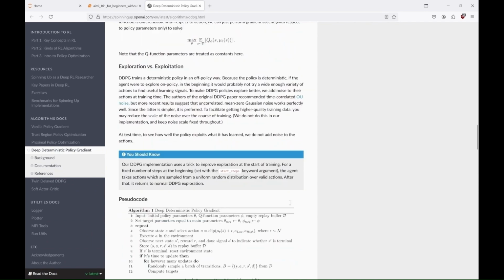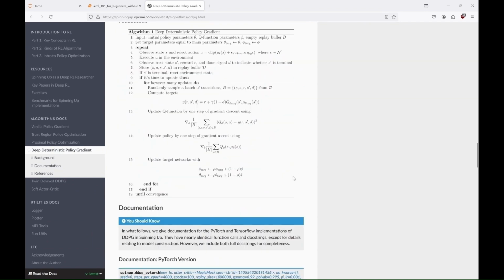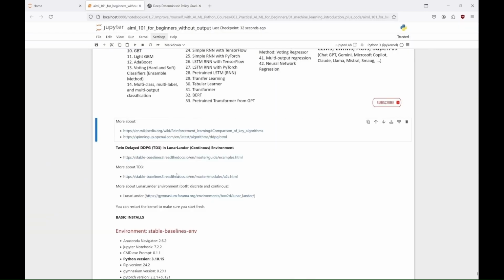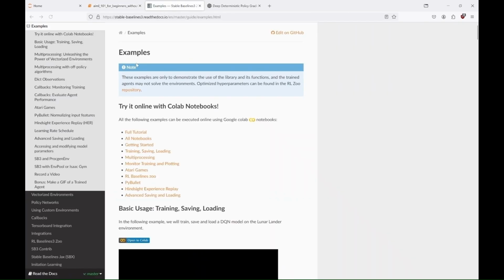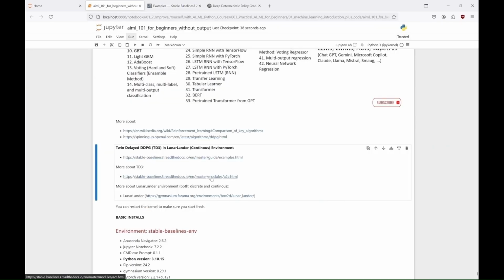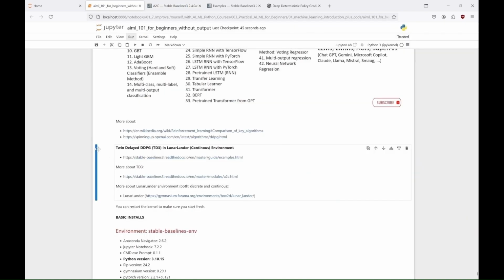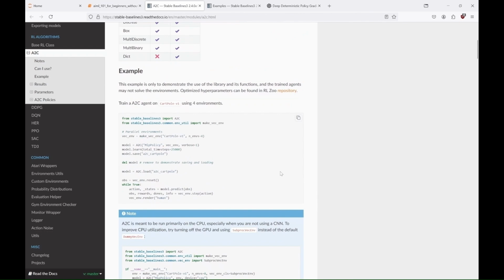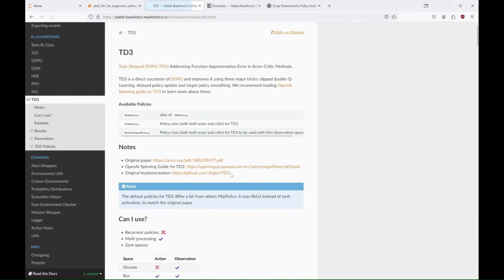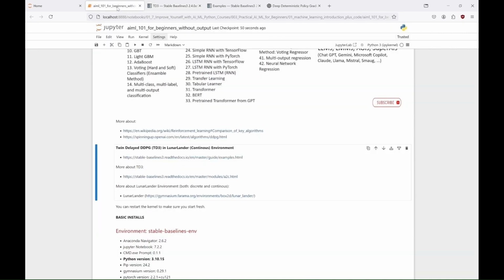Building on the earlier DDPG algorithm, TD3 introduces several enhancements to stabilize learning, including the use of twin Q networks to reduce overestimation bias in Q value estimates. It also employs delayed updates for the policy and target networks, which helps prevent oscillations in the value function. Additionally, TD3 incorporates target policy smoothing by adding noise to the target policy during updates to improve robustness. In the Lunar Lander continuous environment, TD3 trains an agent to control a spacecraft's landing by adjusting continuous variables, like thrust and rotation, allowing for more precise control compared to discrete action algorithms.